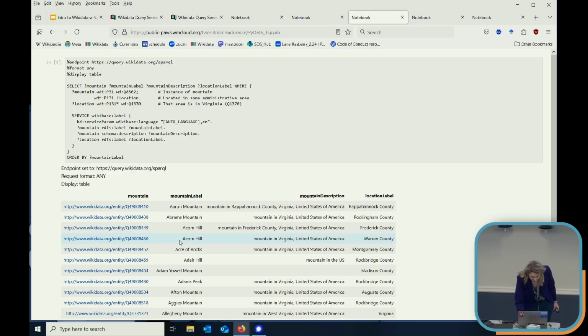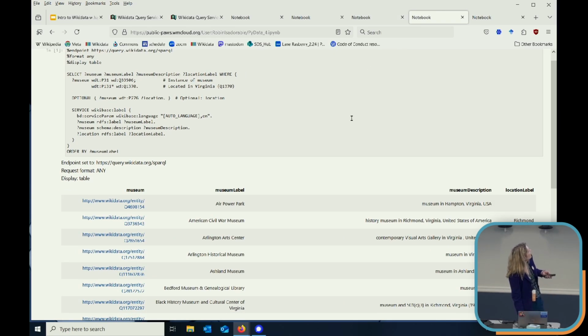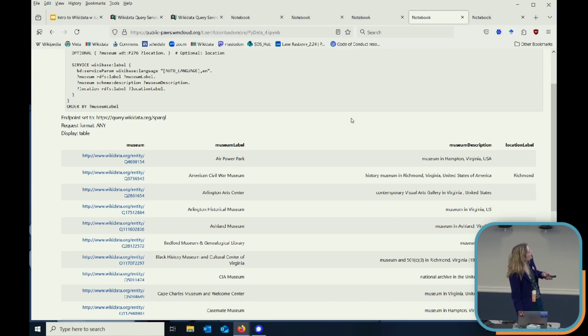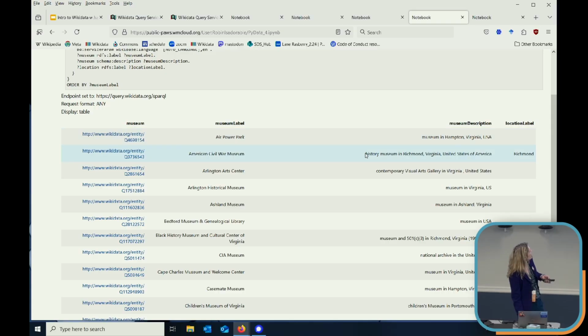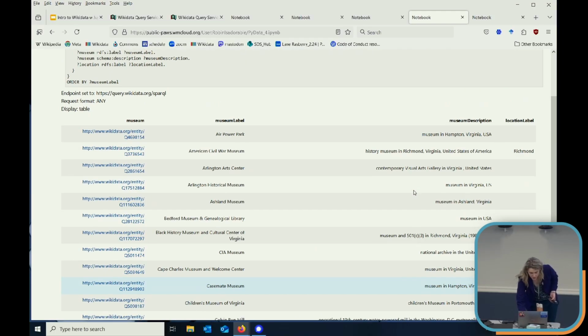We also have, if you wanted to look at museums in Virginia, I don't believe this is an exhaustive list, but this is just an example of some of the museums that are located in Virginia with a brief description, and if there's location information, that's displayed there. So different museums, and something a little closer to home.